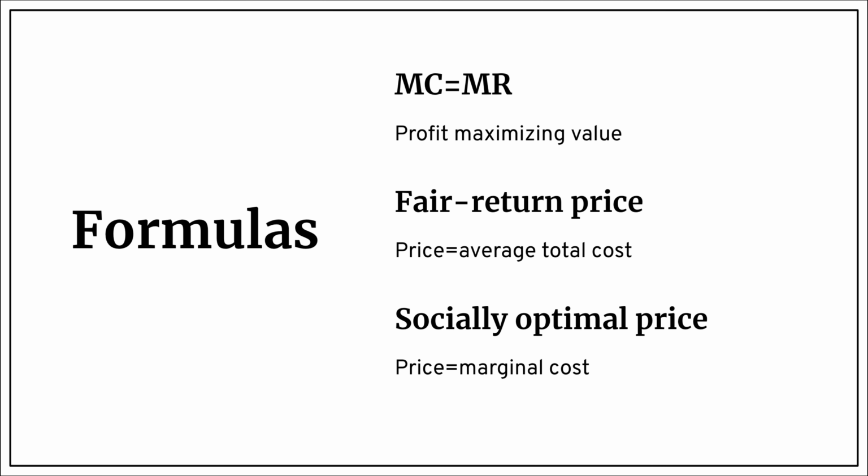These are the formulas used in this chapter. To get a profit maximizing value, the marginal cost curve has to be equal to the marginal revenue. To have a fair return price, the price has to be equal to the average total cost. And lastly, to have a socially optimal price, the price has to be equal to the marginal cost.